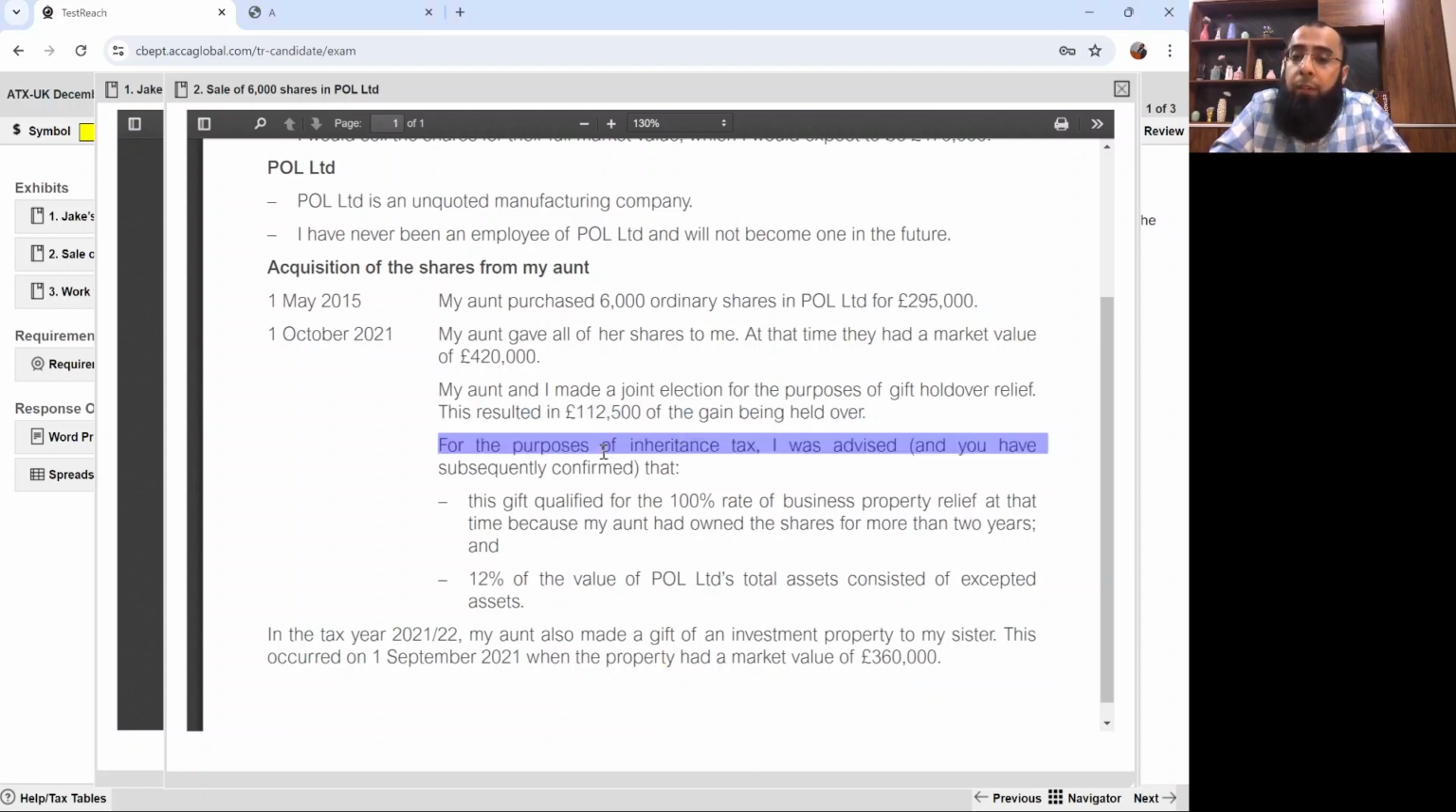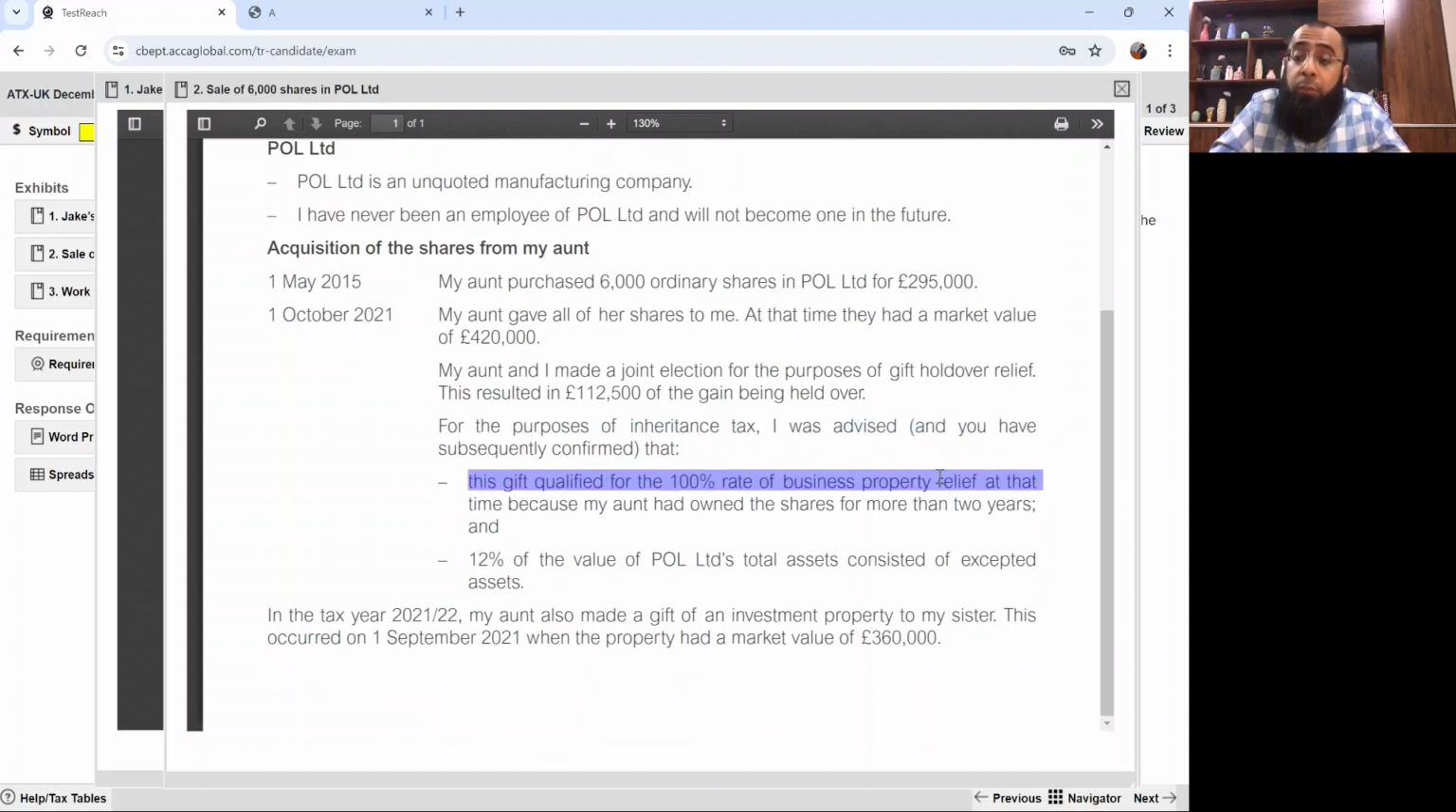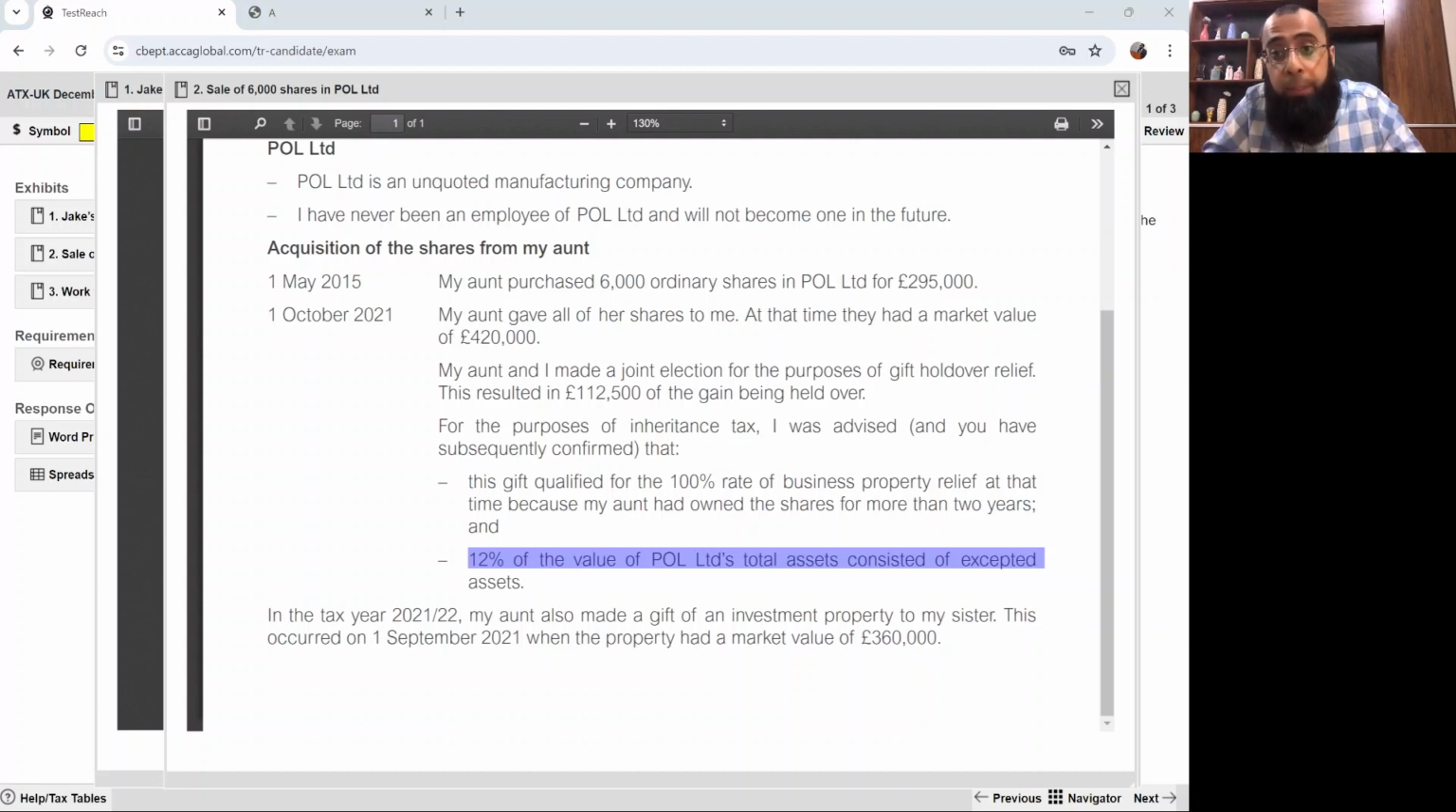For the purpose of inheritance tax, I was advised, and you have subsequently confirmed, that this qualified for 100% rate of business property relief at that time because my aunt had owned the shares for more than 2 years. And 12% of the value of Paul Limited's assets consisted of excepted assets. So the BPR percentage is 100%. But on 12%, the BPR will not be available because these were excepted assets. So BPR would be claimed on the 88% portion only.